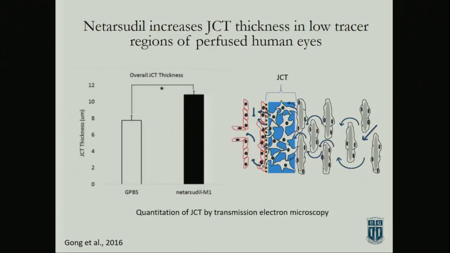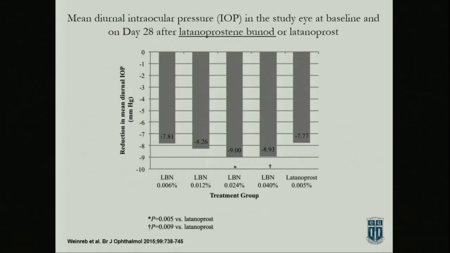Without going through a bunch of pictures, what she saw is exactly what Ernst suggested. If you relax those cells in the JCT, you're going to affect that funneling situation and increase outflow, and that's exactly what happened. So in this JCT region, the cell thickness increased, they were relaxed, and more fluid was able to flow through. So it's exactly as was predicted, which is always nice.